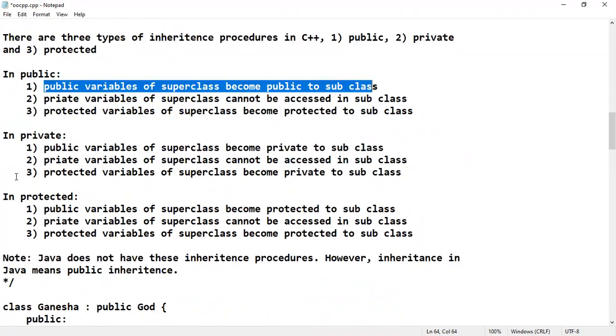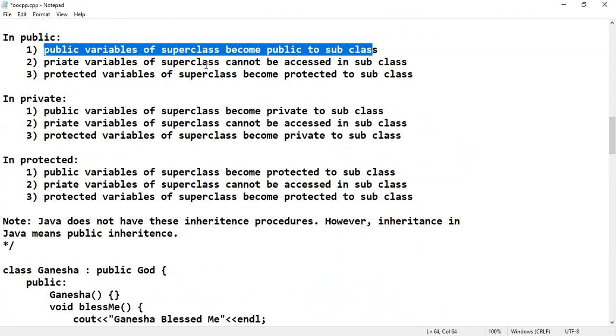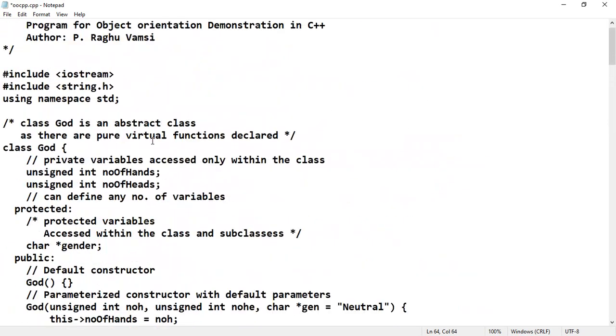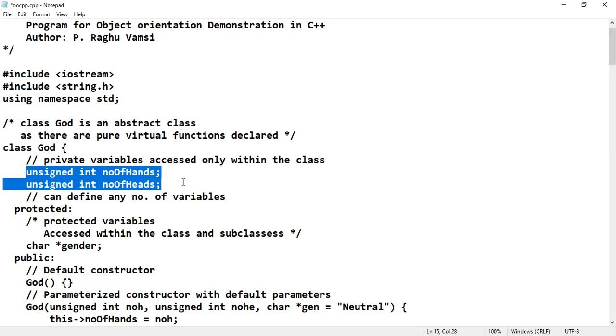So private variables of superclass cannot be accessed in the subclass. Here the private variables are number of hands and number of heads in the God class. These variables cannot be accessed in the subclass. So for this, what you are supposed to do is copy these into protected. Then only these number of hands and number of heads can be accessible in the Ganesha class.